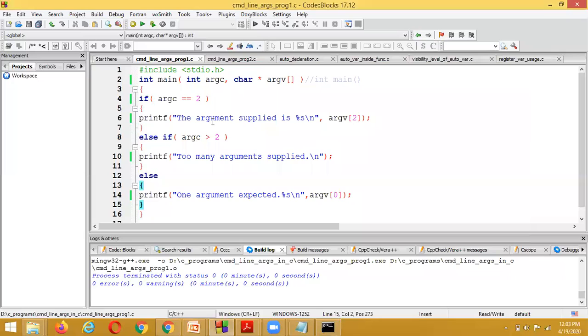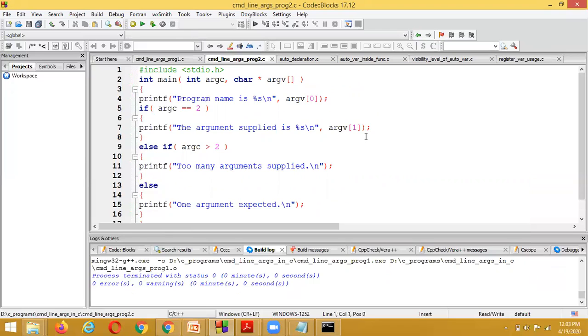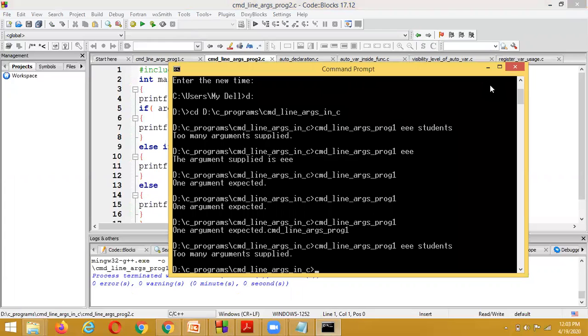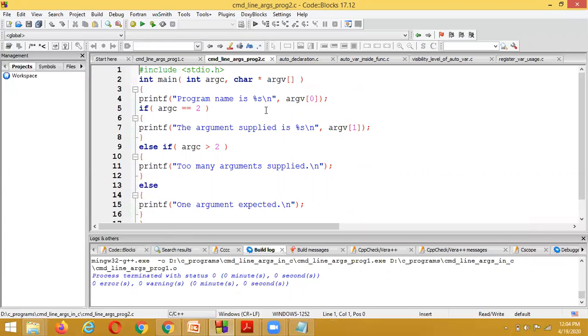This is all about command line arguments, and we have one more program with almost the same logic. Just imagine how we are going to execute this command line arguments program.